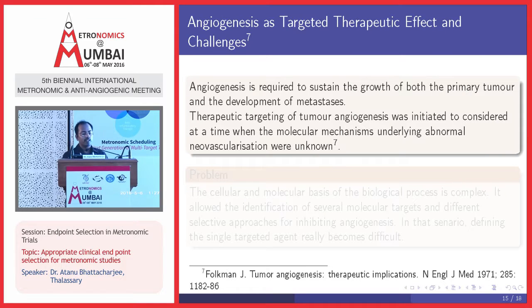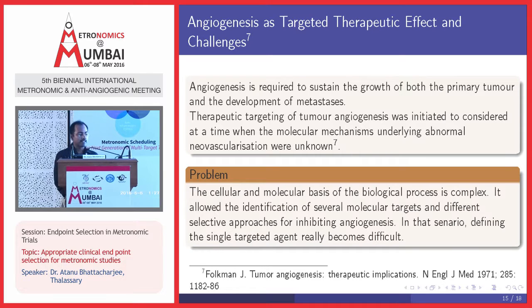Now coming to the angiogenesis part, angiogenesis is required to sustain the growth of both the primary tumor and the development of metastasis. Therapeutic targeting of tumor angiogenesis began to be considered at a time when the molecular mechanisms underlying abnormal neovascularization were known.